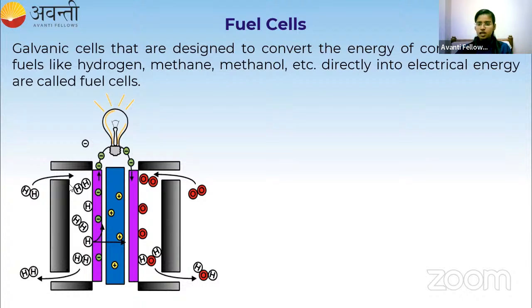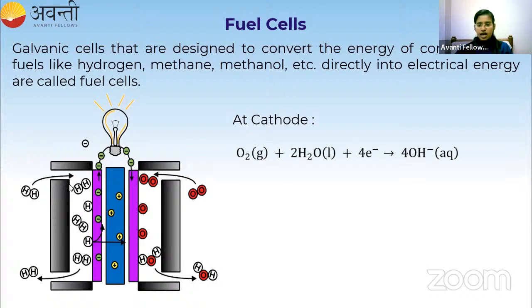Now at the cathode, what is going to happen? Oxygen will react with water and gain 4 electrons, and it will be converted to hydroxide ion. OH minus is called the hydroxide ion. So here gain of electrons takes place.